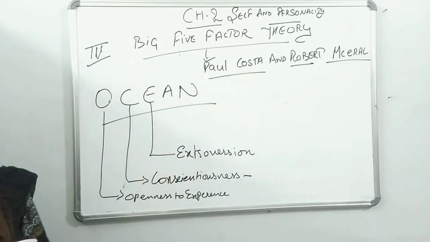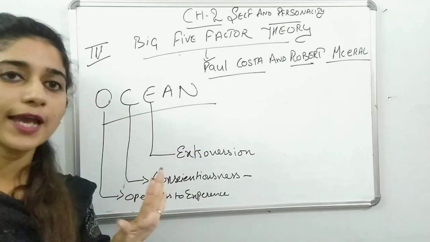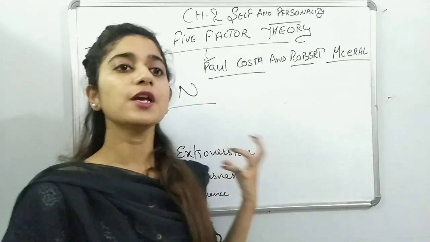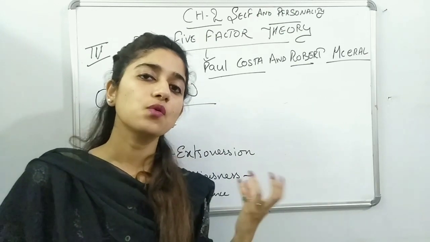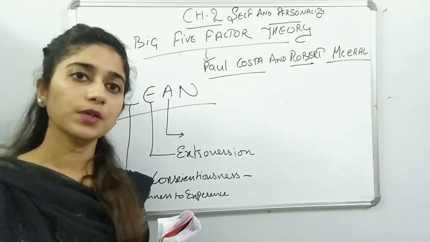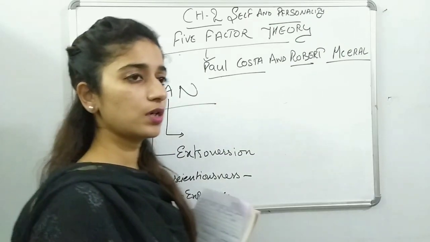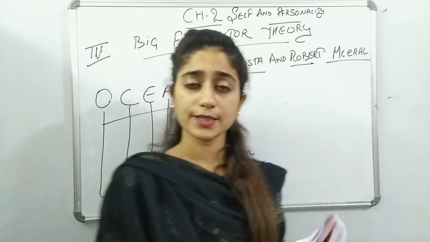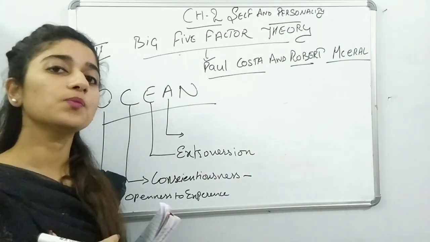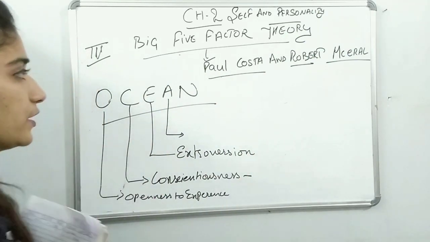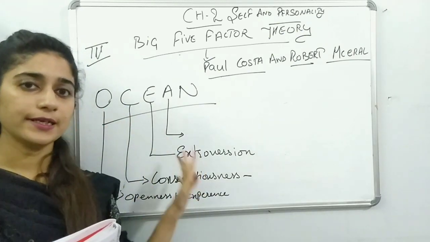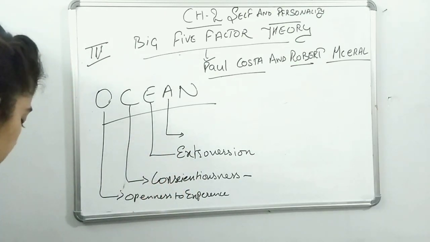Costa and McCrae are saying that these are the only five characteristics on which a personality, or a trait approach, can be explained. Many other psychologists were explaining it, but according to their theories, they explained these Big Five factors, the major factors related to an individual's personality.